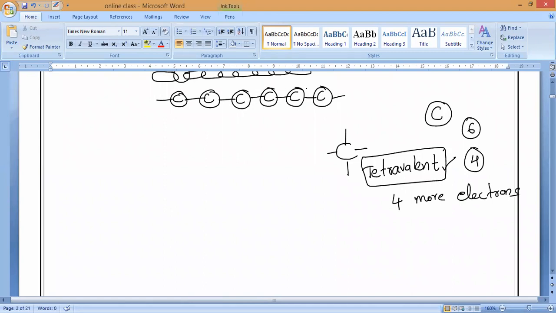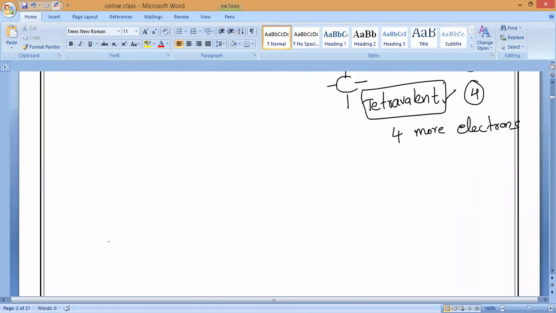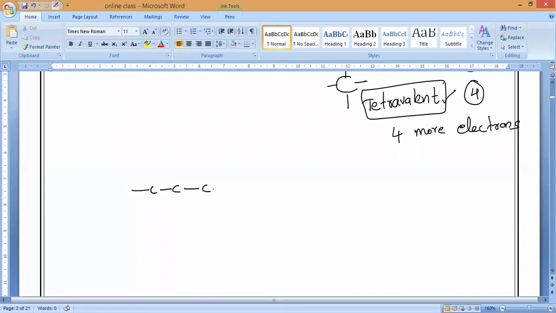Now this catenation is not shown by carbon alone, but this much extent, I understand. There is no limit for carbon. You can keep 1,000 carbons also, they can combine continuously. There is no limit for that. That is why this extent of catenation will never be shown by any other element, but some extent, some elements will show.